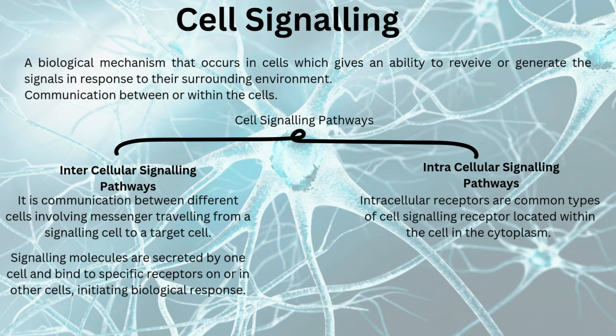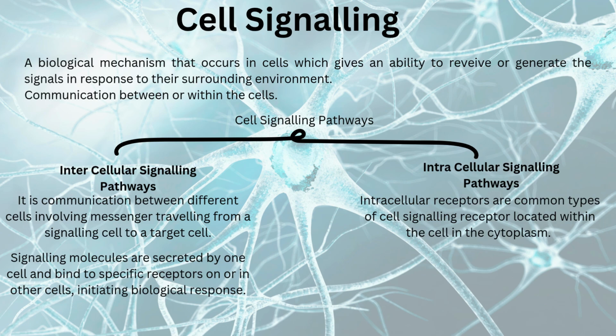It is a biological mechanism that occurs in cells which gives the ability to receive or generate a signal in response to their surrounding environment. Communication between or within the cells. Cell signaling pathways are classified into two: intercellular signaling pathways and intracellular signaling pathways. Intercellular signaling pathway is a communication between different cells involving messengers traveling from a signaling cell to a target cell. The signaling molecules are secreted by one cell and bind to specific receptors on or in other cells, initiating a biological response. Intracellular signaling pathways.